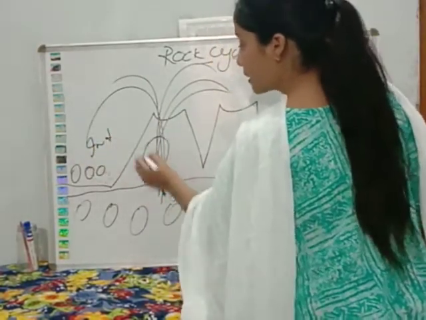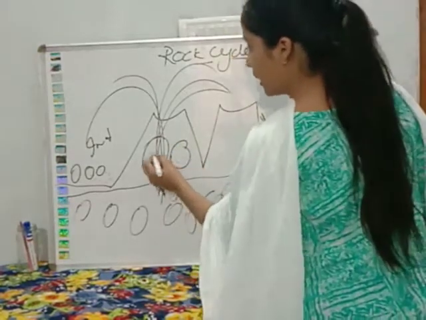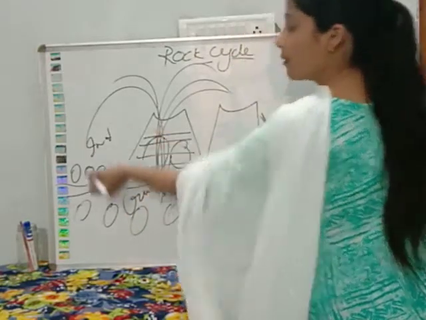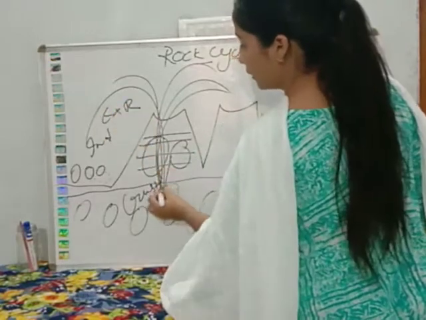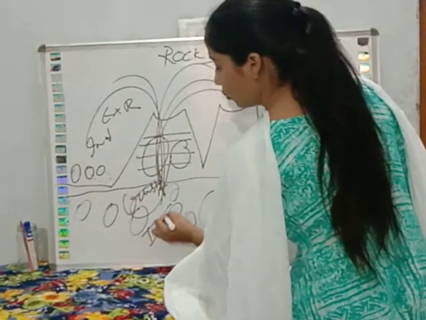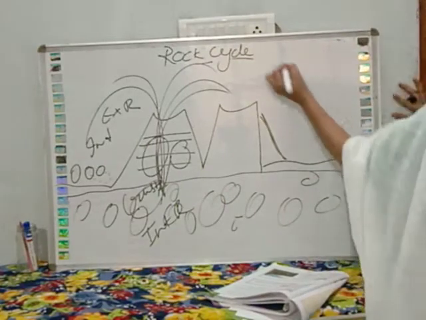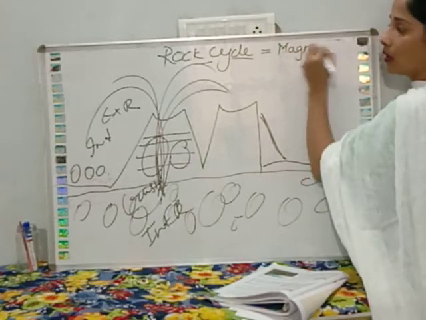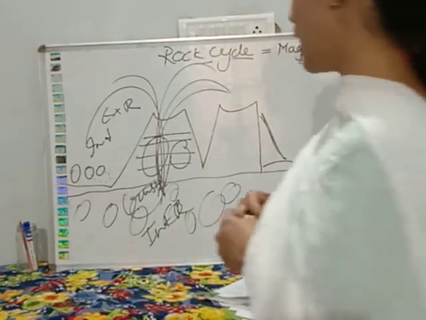And some are inside, they were not able to come outside from this lava, and they are inside the crust. Some came out, so they are the extrusive rocks, and those inside are the intrusive rocks. So all the rocks are formed from magma. Remember this. All the rocks are formed from the magma.